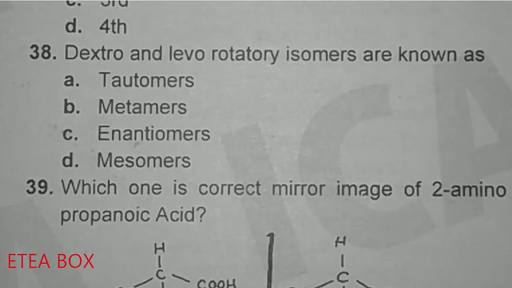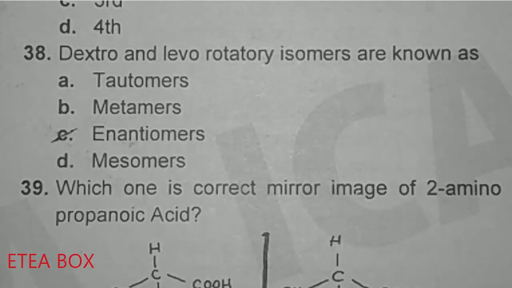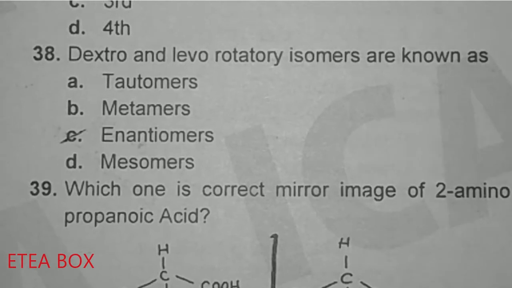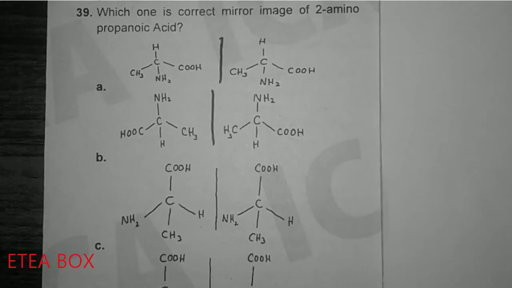38. Dextro and levorotatory isomers are known as... we know that dextro and levorotatory isomers are mirror images of each other, so we can say that they are enantiomers, non-superimposable images of each other, so option C is correct here. Look at 39. Which one is the correct mirror image of 2-amino propanoic acid? This one is so easy.